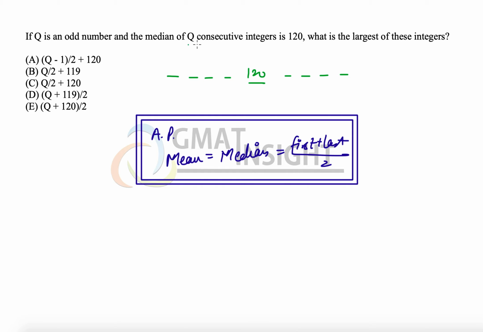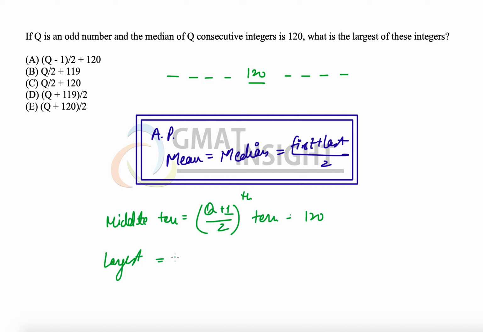Now we want to find the largest of these integers. q is an odd number and the median of the q consecutive integers is 120. Since there are q terms, the middle term will be the (q plus 1) divided by 2 th term, and that is equal to 120, right? Now the question is, what is the largest of these numbers? If the total number of terms is q, then the largest number will be 120 plus